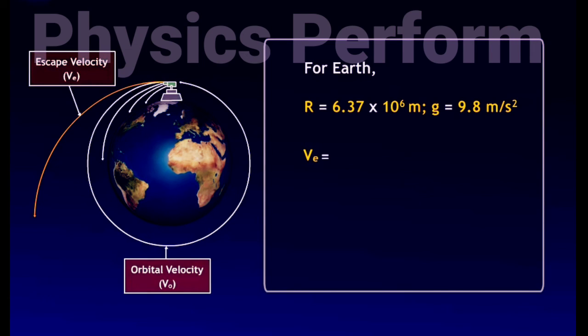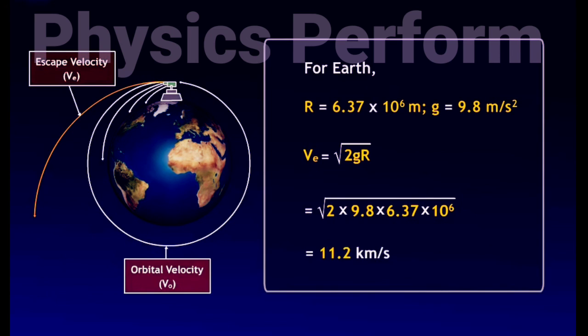Here, escape velocity VE is equal to square root of 2gr, which is equal to square root of 2 multiplied by 9.8 multiplied by 6.37 multiplied by 10 to the power 6, which is equal to 11.2 kilometers per second.